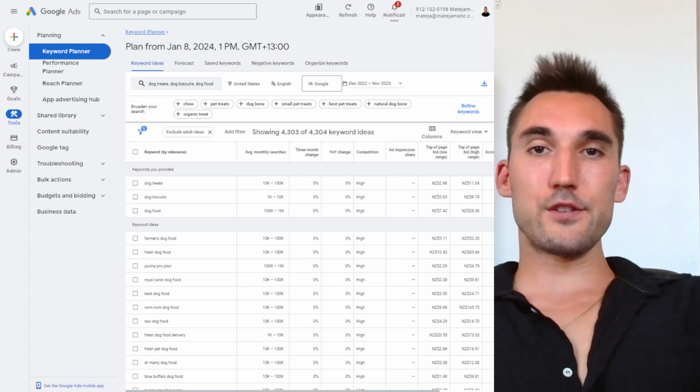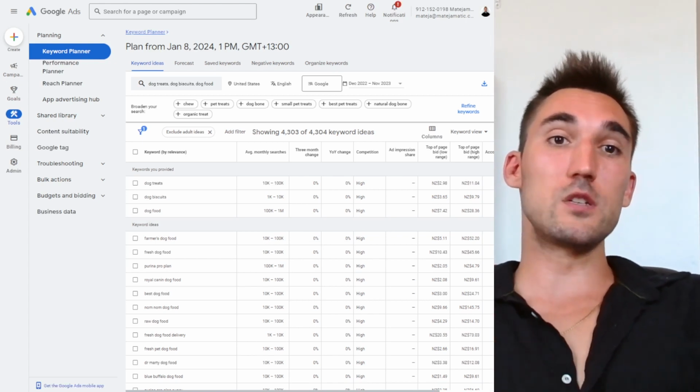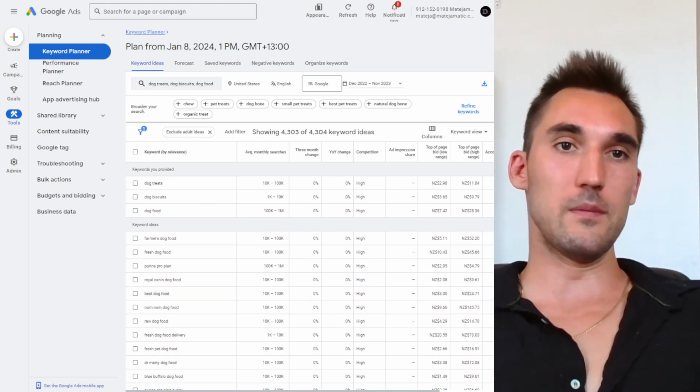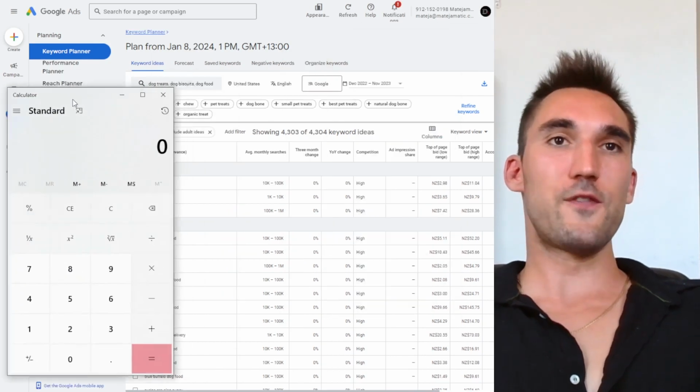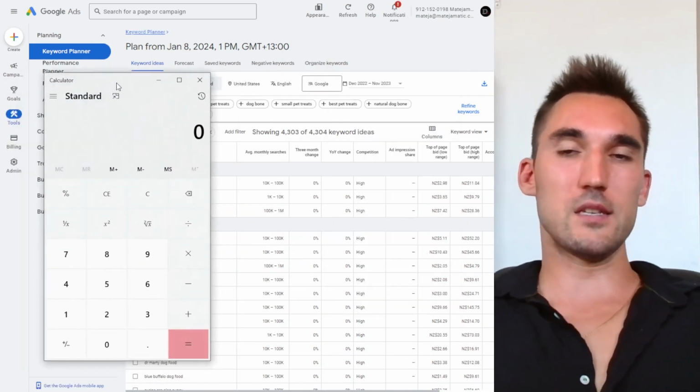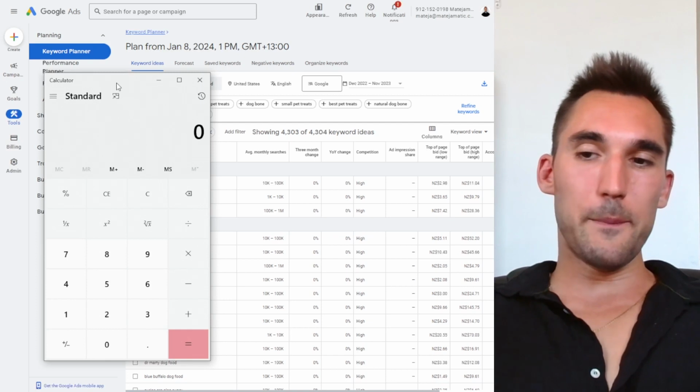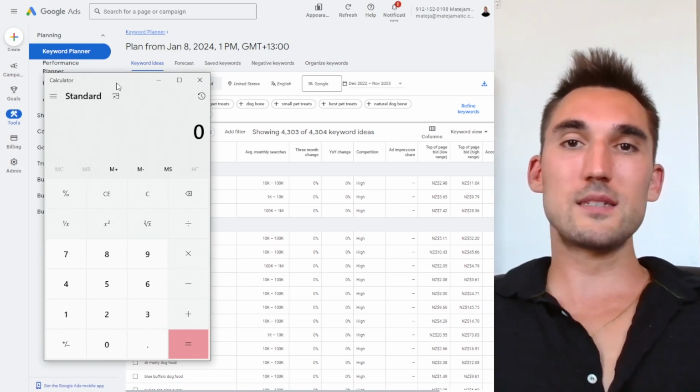So what this allows you to do is to calculate, is this even going to be remotely profitable before you run any ads? So what you need to do is figure out what your average conversion rate is going to be on your website. Now, typically for e-com, it's about 1 to 3%.